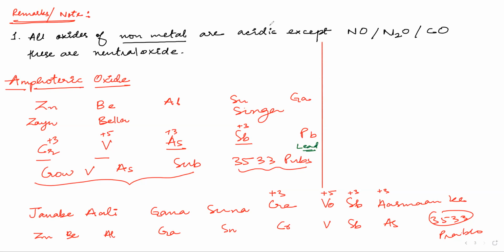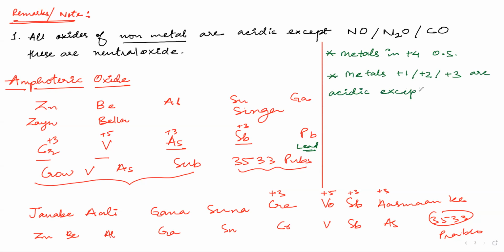Now also remember one more thing. The other amphoteric oxides: metals in +4 oxidation state will be amphoteric also. Now, metals in +1, +2, or even +3 will be acidic, except amphoteric.